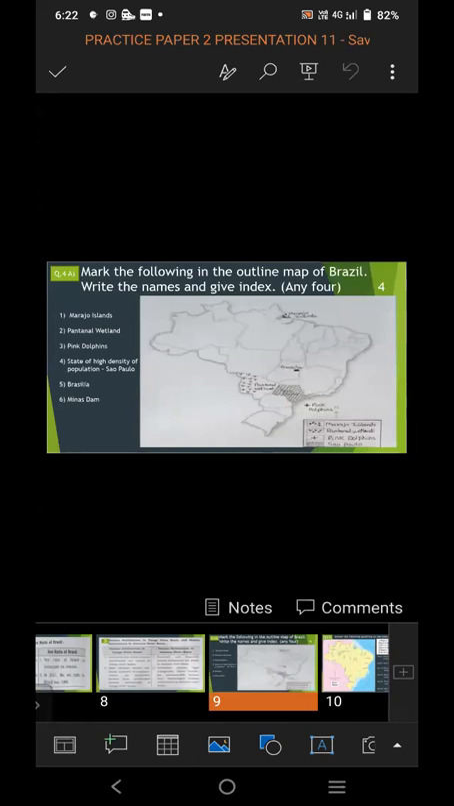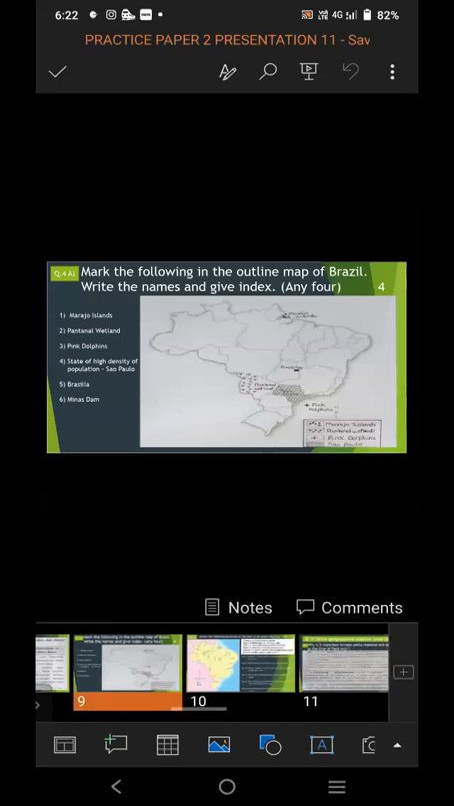The information you are going to fill in the map, that index is compulsory. And the name also you have to write in the map. Any 4 you have to attempt, and it is a total of 4 marks. So question 4a is of total 4 marks.